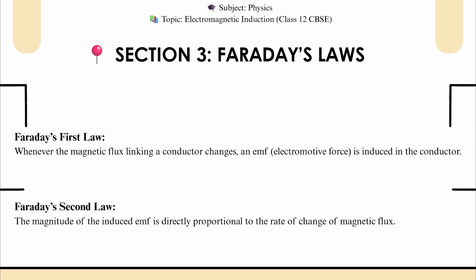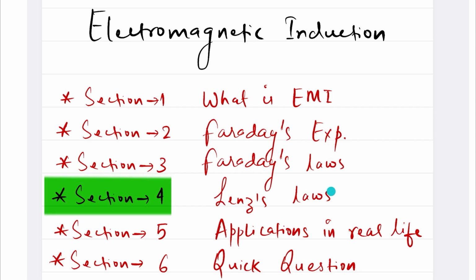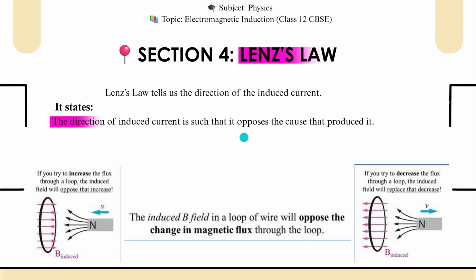Now let's know it mathematically. Faraday's second law formula: EMF, the electromotive force, is equal to minus d phi by dt. Here phi is the magnetic flux and d phi by dt is the rate of change of magnetic flux. So in section 4, Lenz's law gives the direction of induced current set up in the coil.